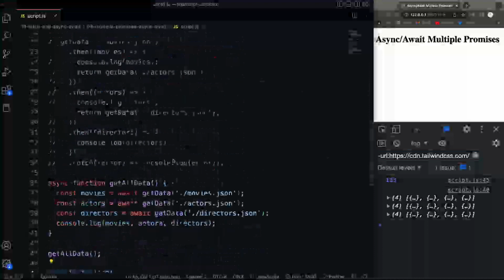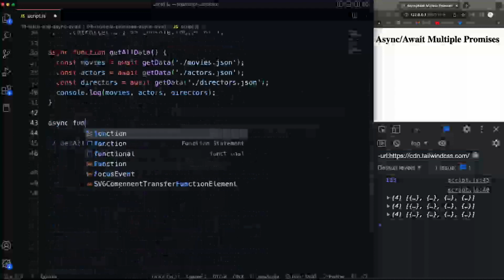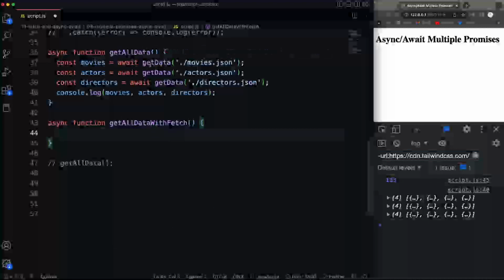So let's come down here and we'll get rid of this console log, and I'll get rid of calling this function, and let's create another. Actually, we'll create it up here. Let's say async function getAllDataWithFetch. So basically we're going to do the same thing, but instead of using our custom getData function that uses the XHR object, we're going to use the fetch API.